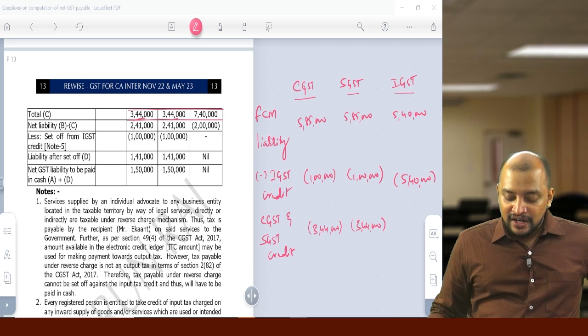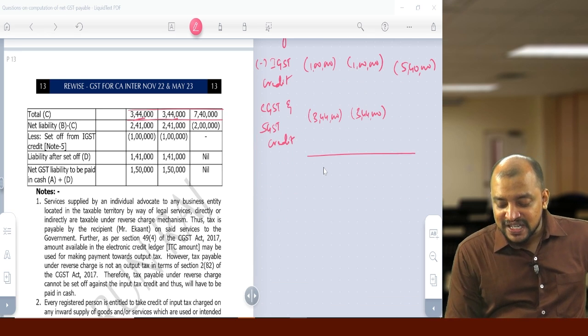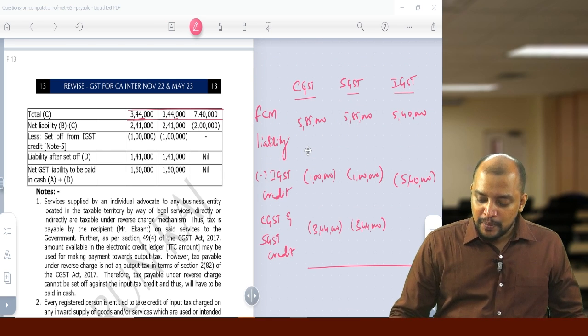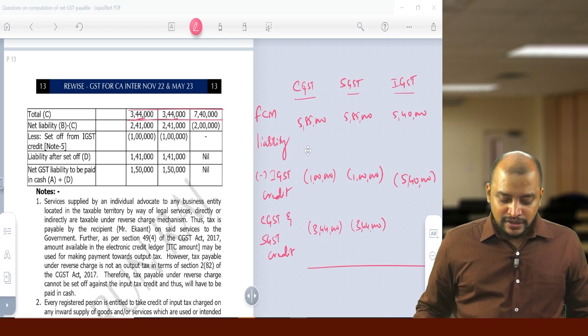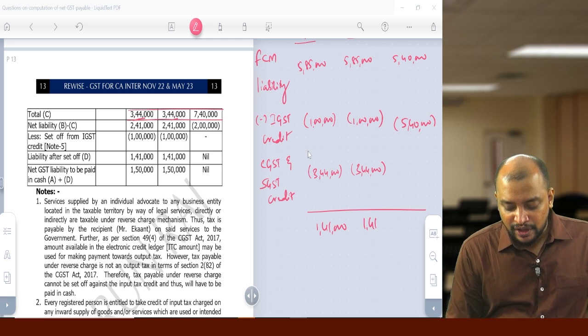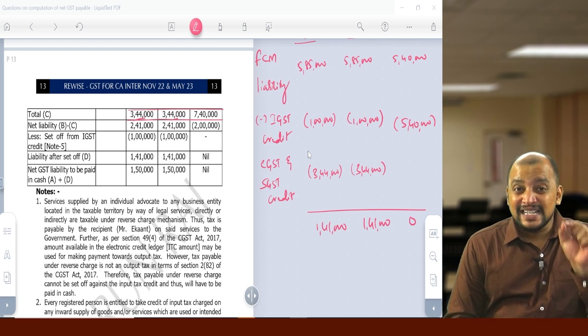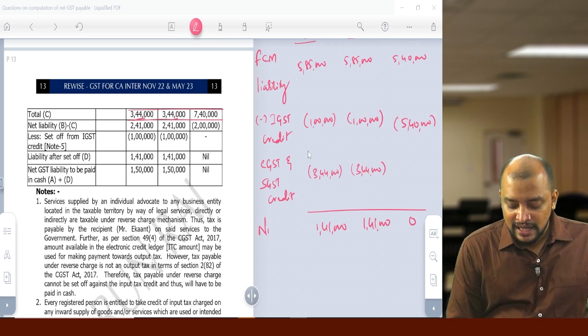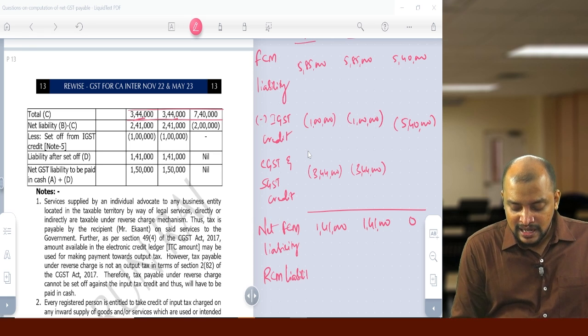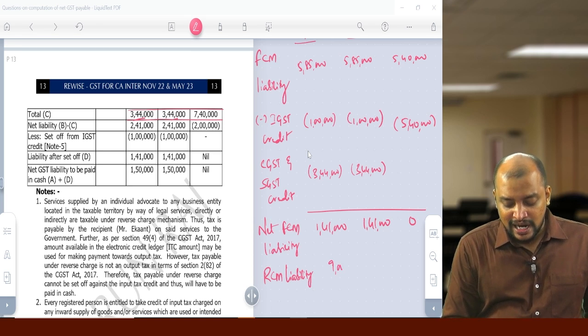Okay. Now we need to work out the net FCM liability. That is 5,85,000 minus 1 lakh minus 3,44,000. So that will be 1,41,000, and here 0. This is the net FCM liability. For this net FCM liability, we need to add the RCM liability. What is that RCM liability? That is 9,000 and 9,000.